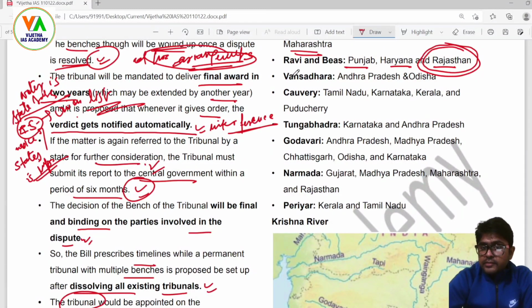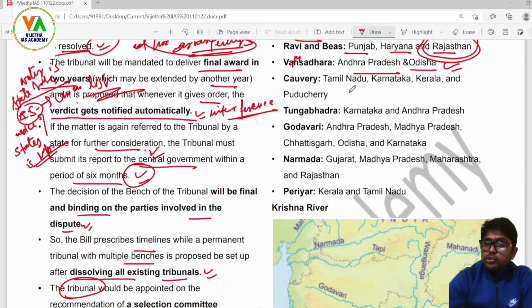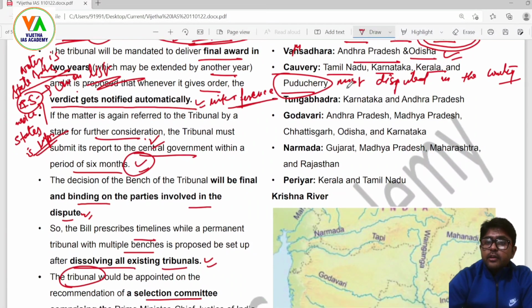Vamsadhara: Andhra Pradesh and Odisha. Kaveri, most disputed in the country: Tamil Nadu, Karnataka, Kerala and Puducherry. Tungabhadra: Karnataka and Andhra Pradesh. Godavari: Andhra Pradesh, Madhya Pradesh, Chhattisgarh, Odisha and Karnataka, not Telangana.